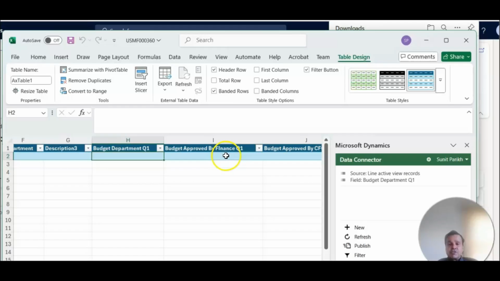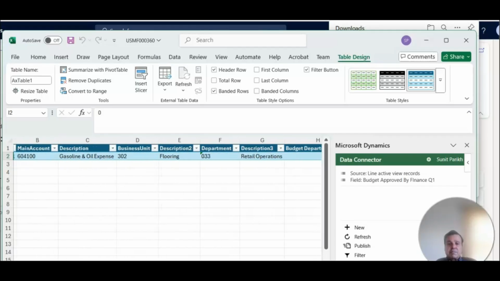Finance either approves, rejects, or fills in their own budget that they would want to enforce, all the way to the CFO. So let's start with this. I'm going to enter $1,000 of expenses and publish this. Once I have published this and I refresh, you will see that this budget expense is for gasoline and oil expense.